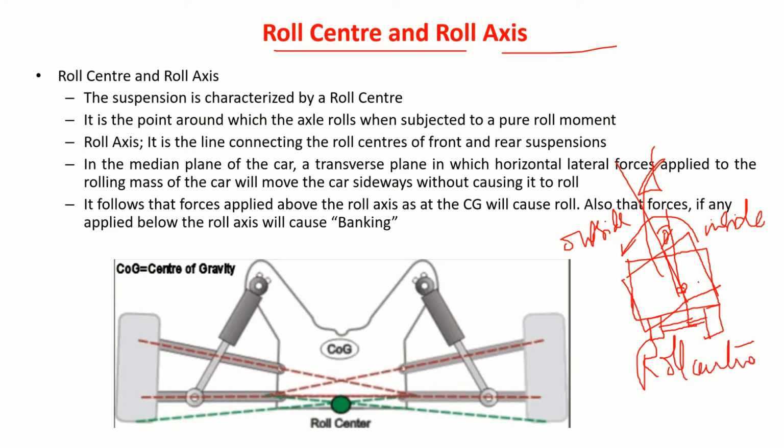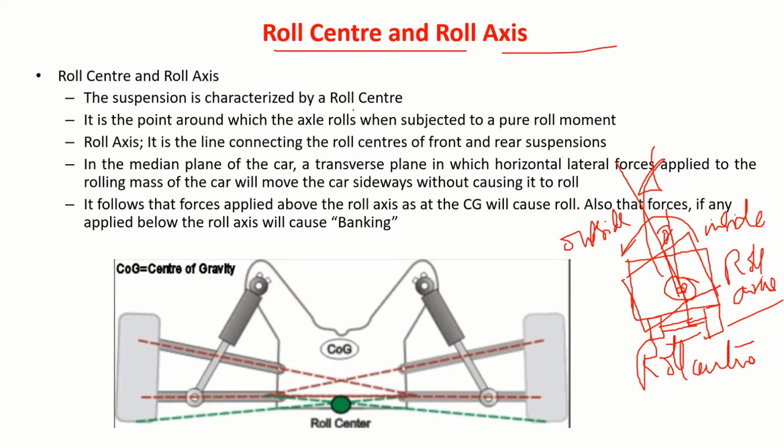So now let us see how to find a roll center for the front suspension, then also understand how to find the roll center for the rear. And if you join the roll center from the front to the rear, then you are going to get a roll axis. Okay, let us discuss that. Roll center and roll axis.